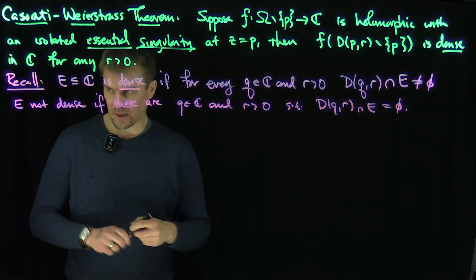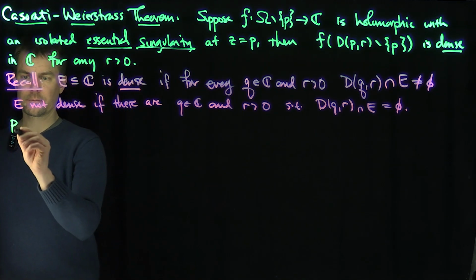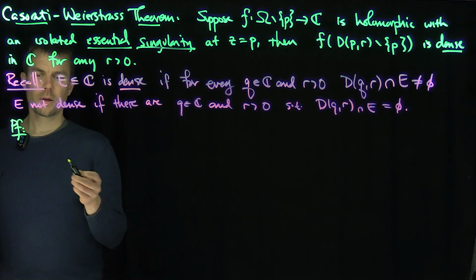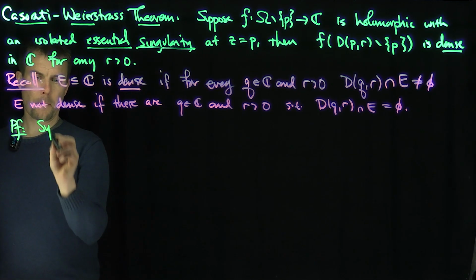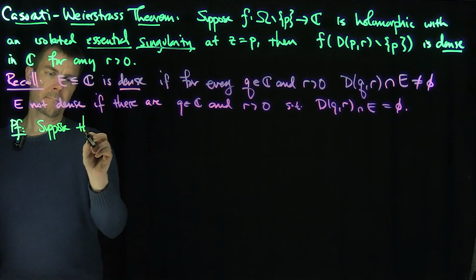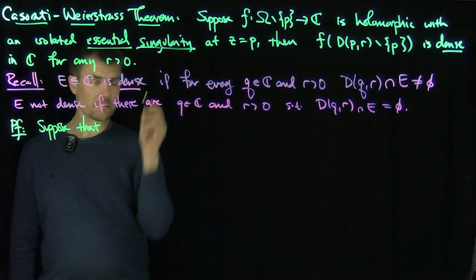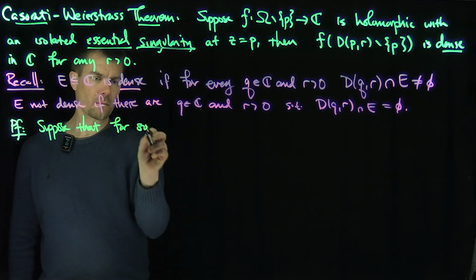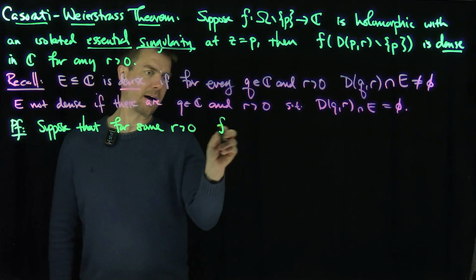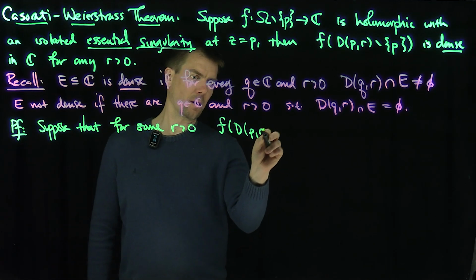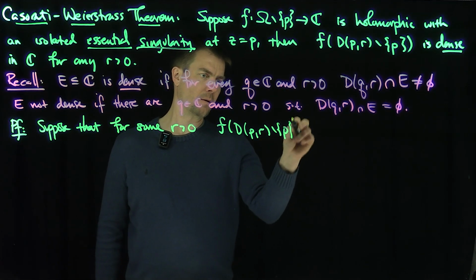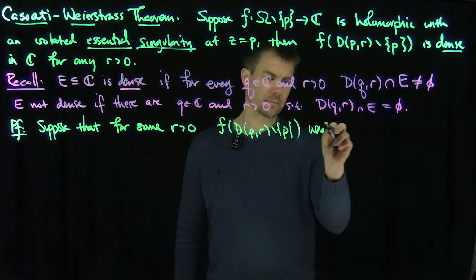So how do we prove Casorati-Weierstrass? Here goes the proof. Suppose that for some R, f of D(p, R) minus p was not dense.